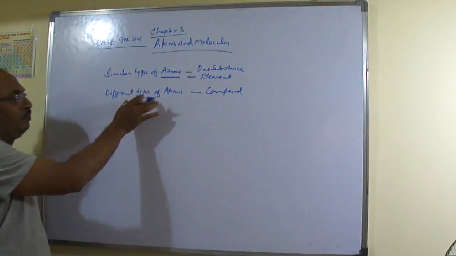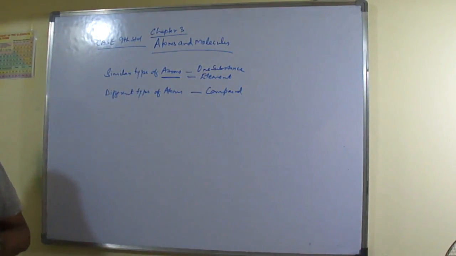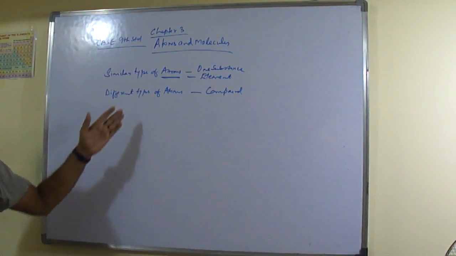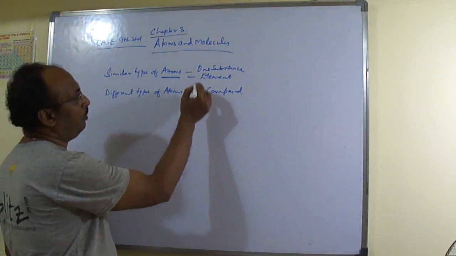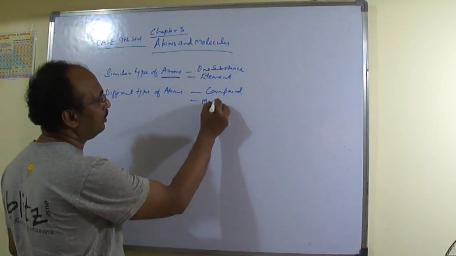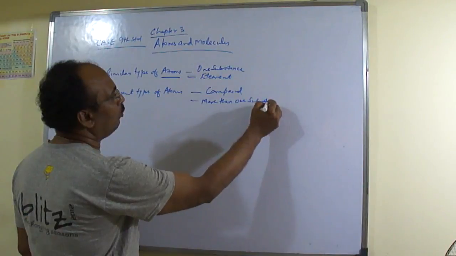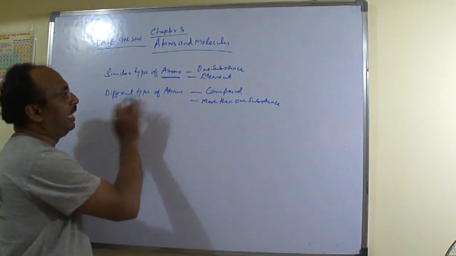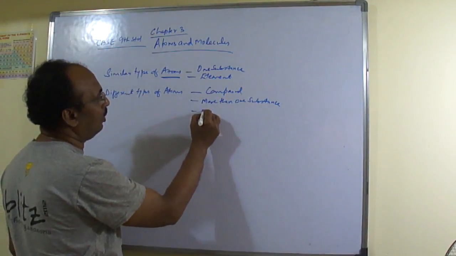This compound will consist of different types of atoms. It will have more than one substance, and that will be called molecules. So this is called molecules.